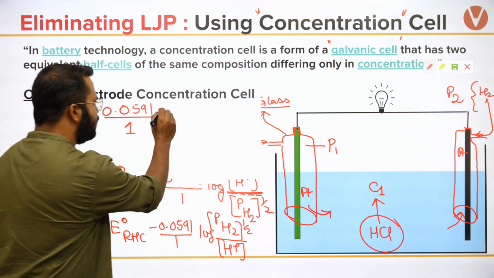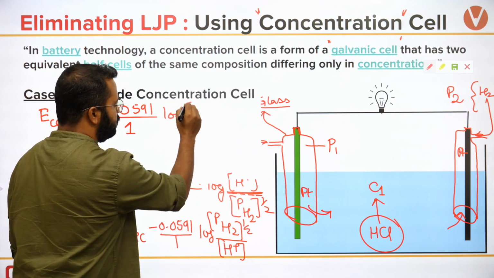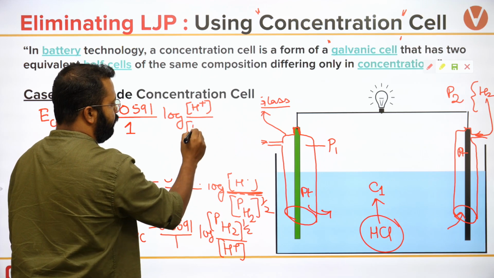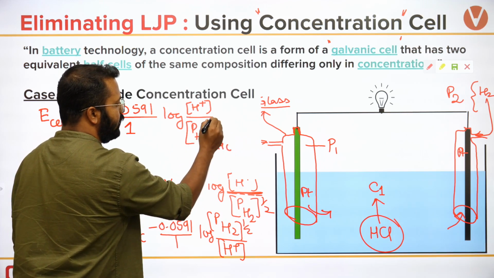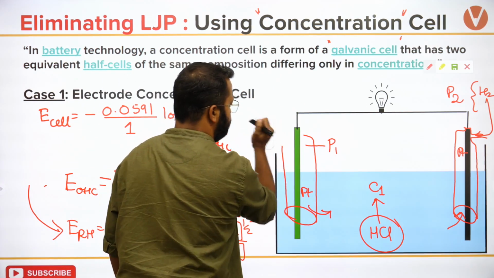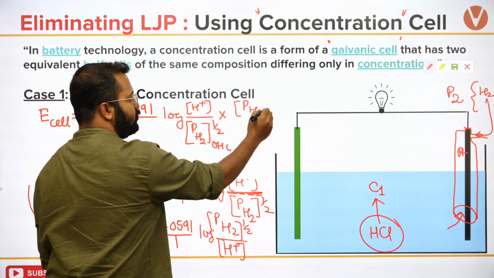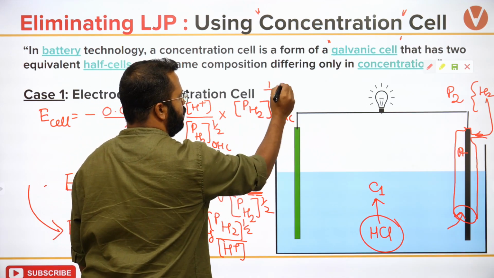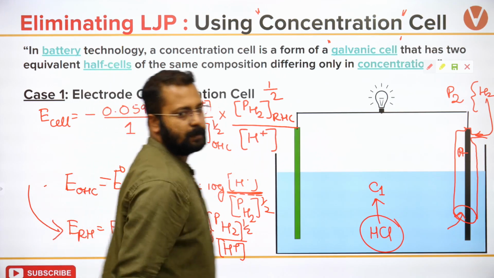Log of H plus ion concentration, I will write H plus by pressure of hydrogen in the oxidation half cell to the power 1 by 2, times pressure of hydrogen in the reduction half cell to the power 1 by 2 upon H plus ion concentration.